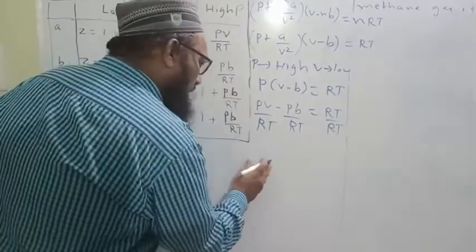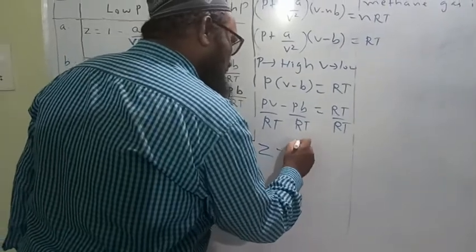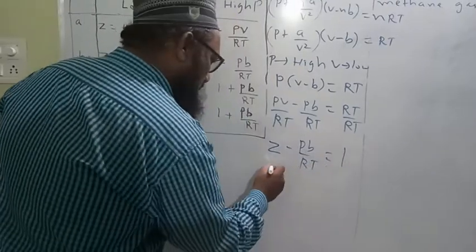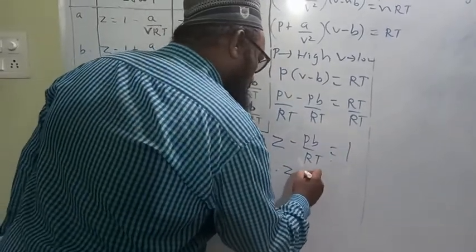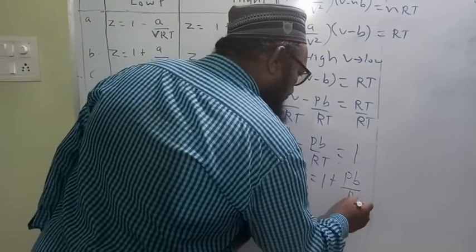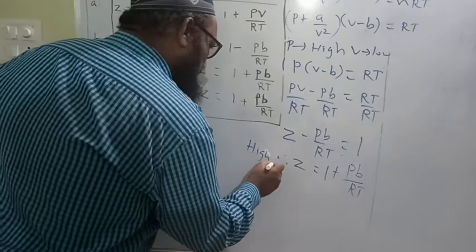PV upon RT is the compressibility factor Z, so Z minus Pb upon RT is equal to 1. Therefore, Z is equal to 1 plus Pb upon RT. This is at high pressure.